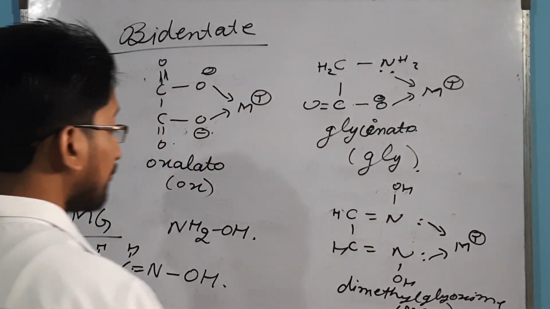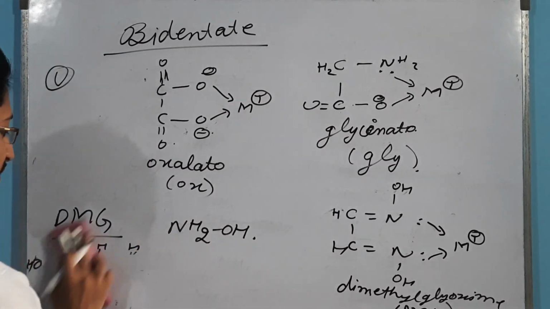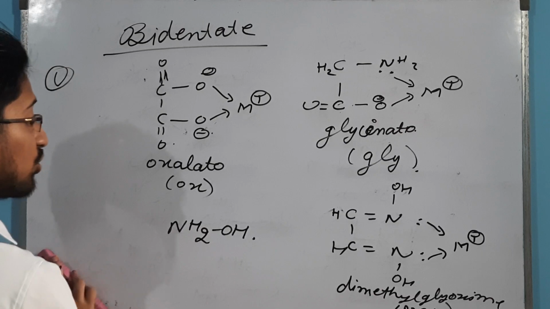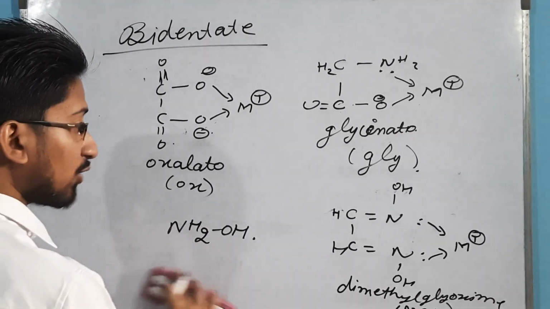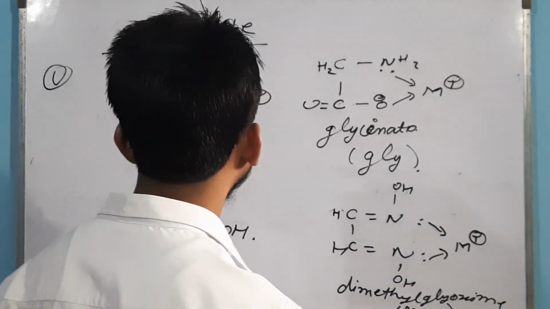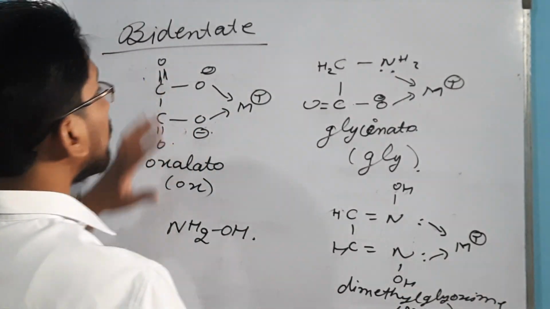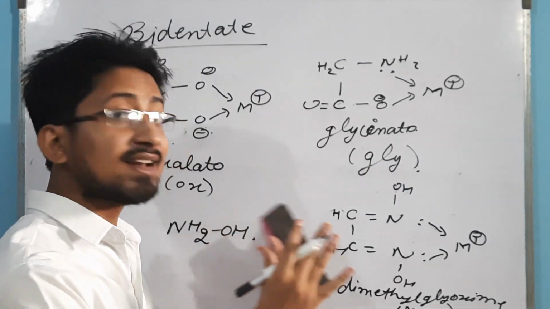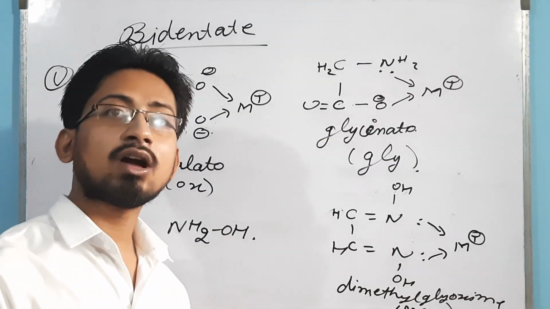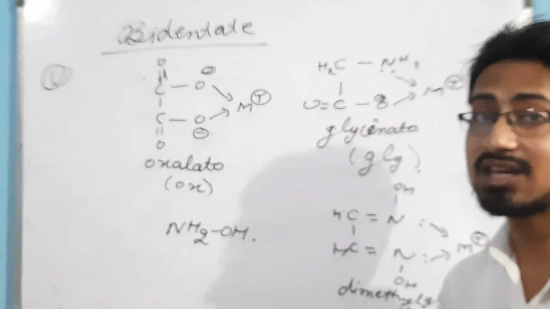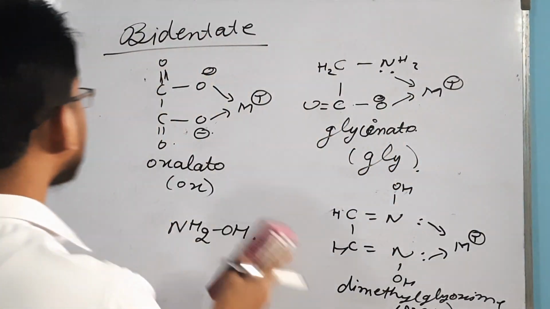And while doing the functional group analysis, the cation anion analysis, salt analysis, you prepare nickel dimethyl glyoxime in order to test for the nickel. It is a scarlet red colored precipitate of nickel DMG. Now, all these are very famous bidentate ligands. See, the ligands are not limited, but right now I am just telling you those ligands that are very important from the point of view of CBSE and for NEET and IIT exams.